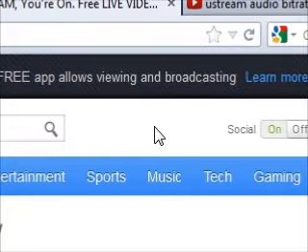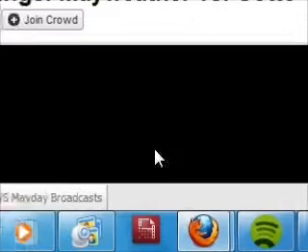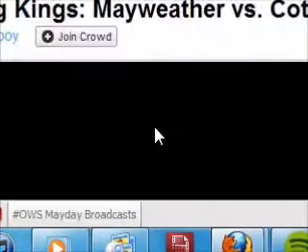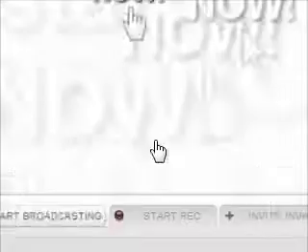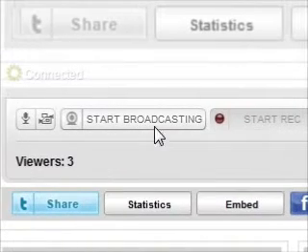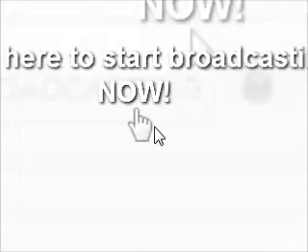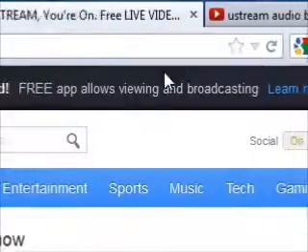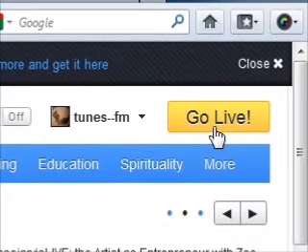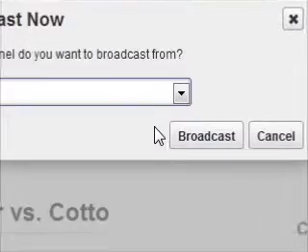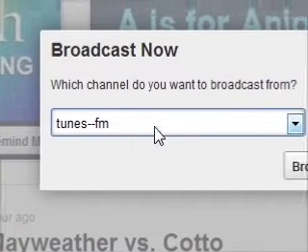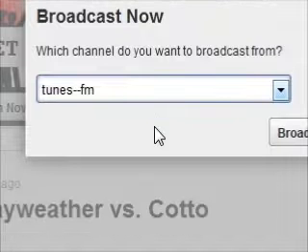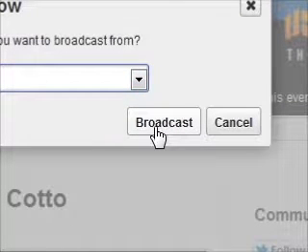Once you're up and running on Ustream, you need to go on to Blogtv. You need to make sure you click on here to go live first. That's very important. You need to make sure you're actually live on Blogtv first. Then, once on Ustream, you click the yellow Go Live button, and then you choose whatever account you want to, channel I mean. You choose what channel you want to broadcast on, and then you click broadcast.